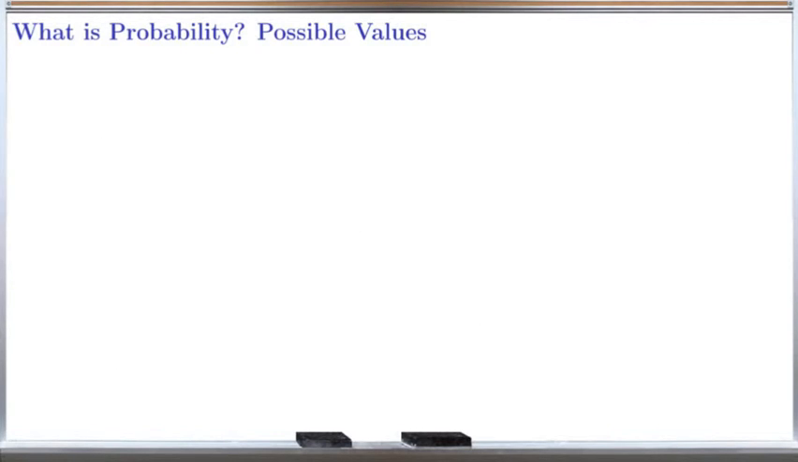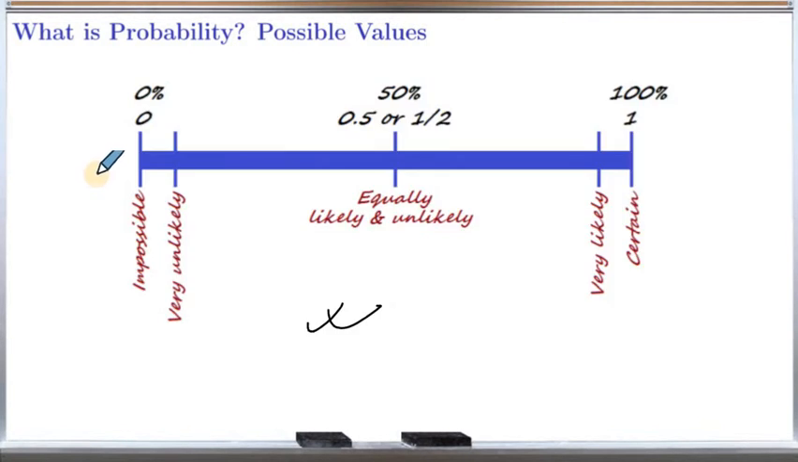Now let's find out what the possible values of probability are. This chart shows the ranges from impossible, very unlikely, unlikely, equally likely, likely, very likely, and certain. Basically, a probability of an event at 0% means the event is impossible to happen, but as the probability increases, the likeliness of the event happening also increases.